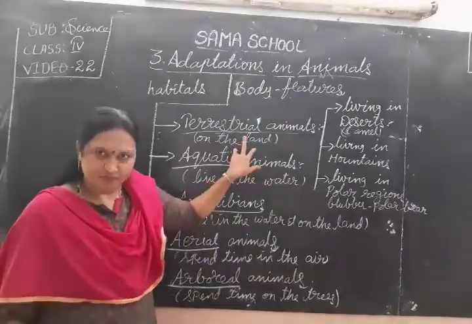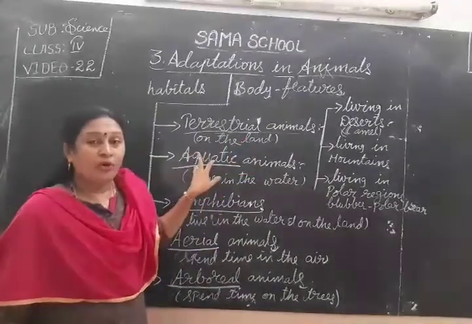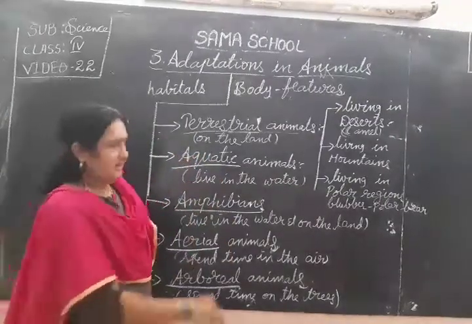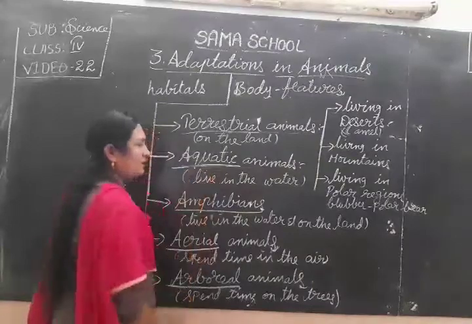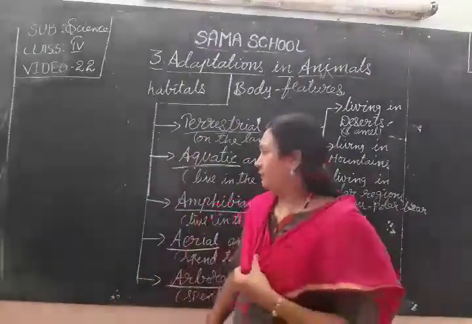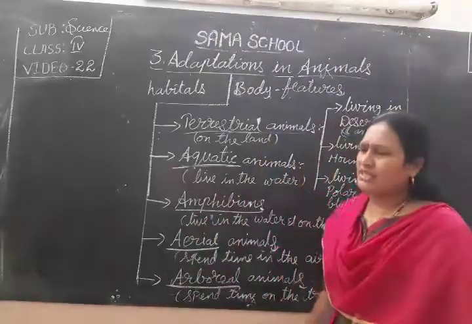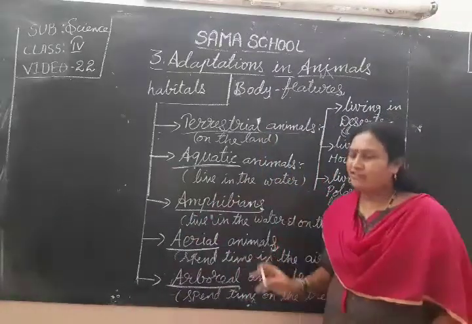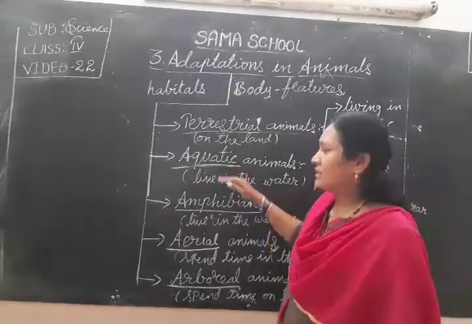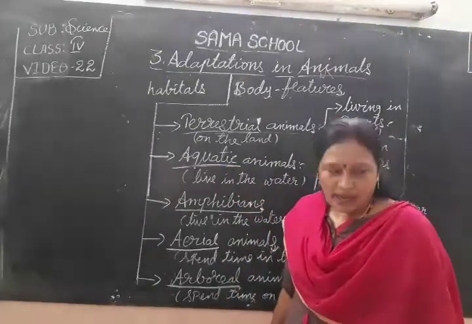Okay, children? Next, one more topic: we learn about aquatic animals. Animals that live in the water, that live their entire life in the water, are known as aquatic animals.